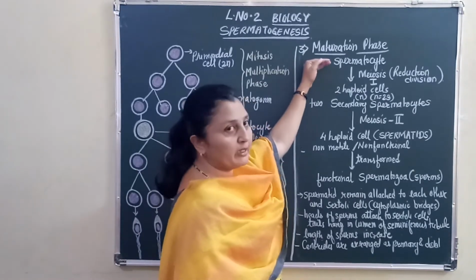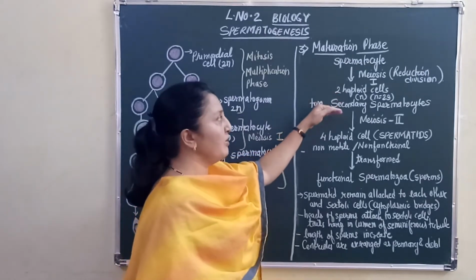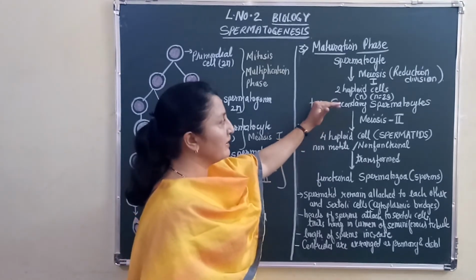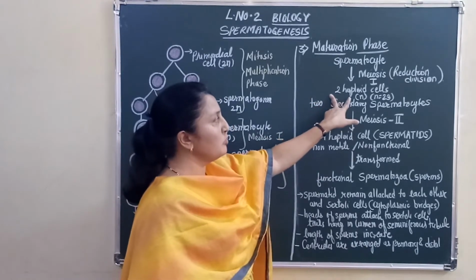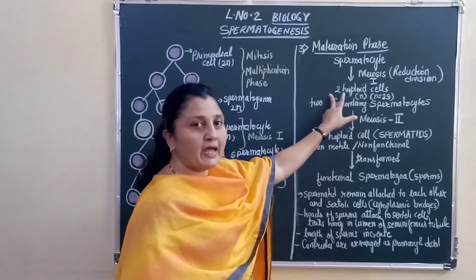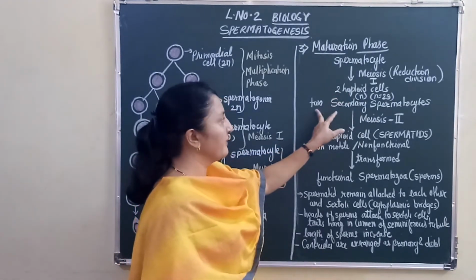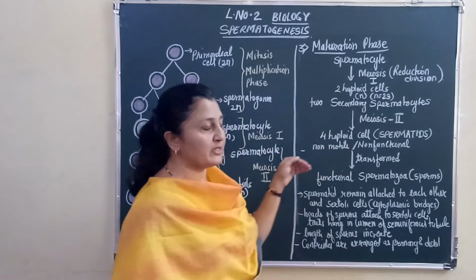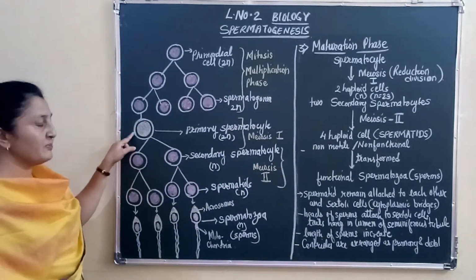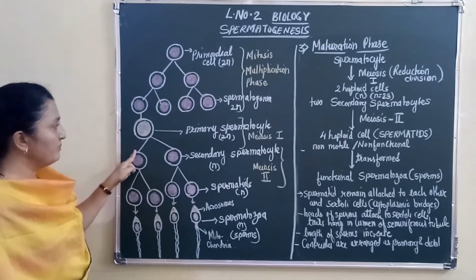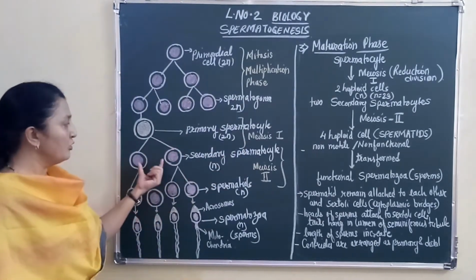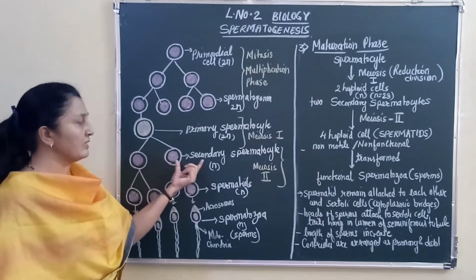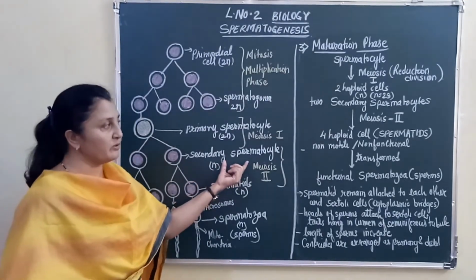These primary spermatocytes undergo first meiosis or first reduction division, that is meiosis 1 or reduction division 1, to form 2 haploid cells, that is 2 cells having 23 chromosomes each. These 2 haploid cells are called secondary spermatocytes. So this is a primary spermatocyte. It undergoes first meiosis, that is first reduction division, to form 2 haploid cells each having 23 chromosomes, and they are now called secondary spermatocytes.